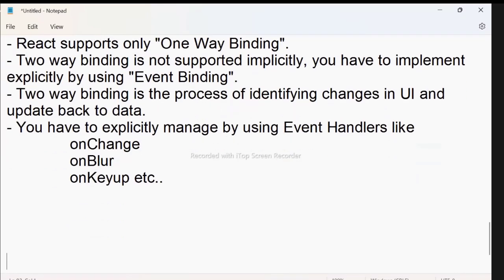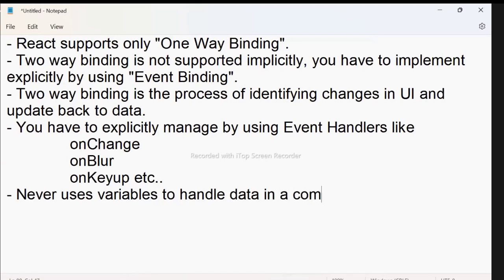One more point is there now. Never use variables to handle data in a component. Why should we not use variables to handle data? But all our examples till now were variables. Because I just wanted to show you general data binding, I used that. Never use variables to handle data in a component. So why should we not use them?